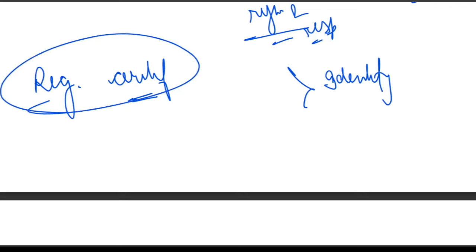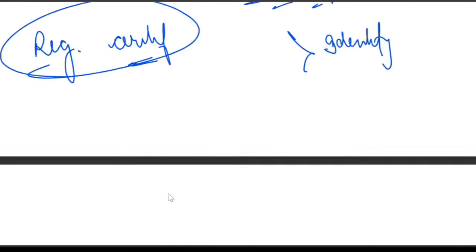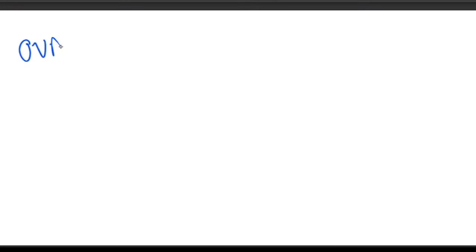Now let's see the option that we have: registration certificate, partnership deed, and now, who is allowed to operate the bank account? A partnership firm cannot sign a document by itself. So the partners give signing authority to a person, usually through a power of attorney. And the bank must verify the identity of the authorized person using an OVD, an officially valid document.